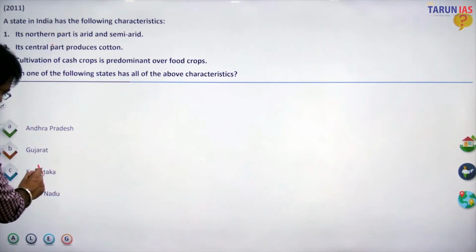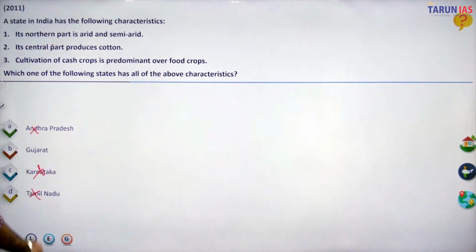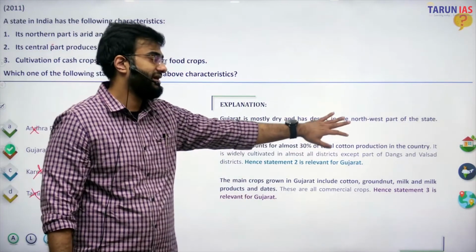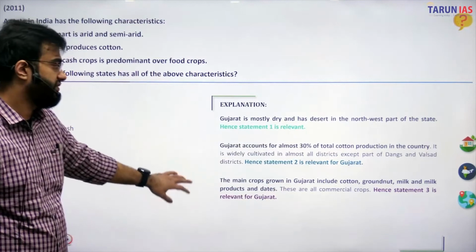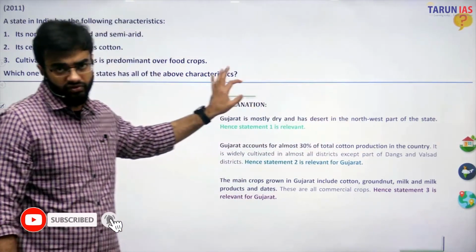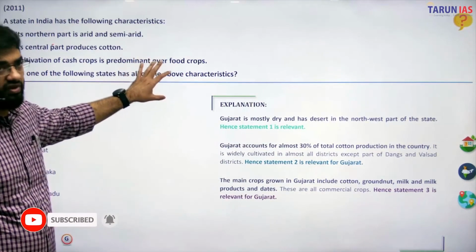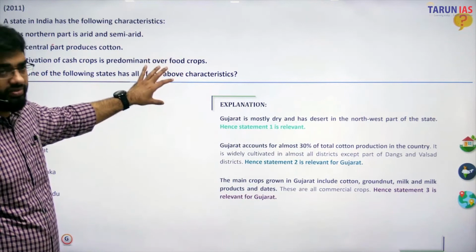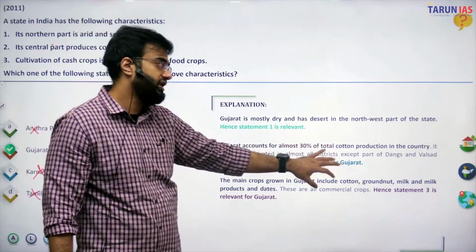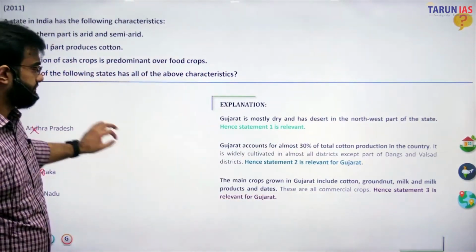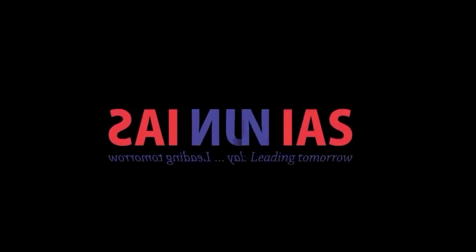Karnataka is not there, Tamil Nadu, Andhra Pradesh, so directly Gujarat is mostly dry and has desert in the northwestern part of the state. And these are some stats: 30% of the total, because of the influence of the black soil, and the soil is conducive. Some lower parts of Gujarat, or northern parts, have soil conducive for the growth or cultivation of cotton.